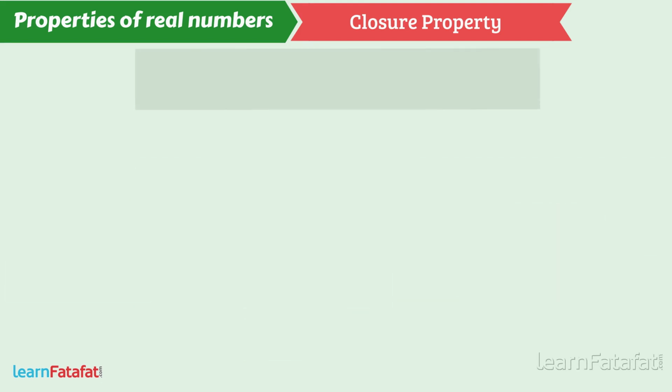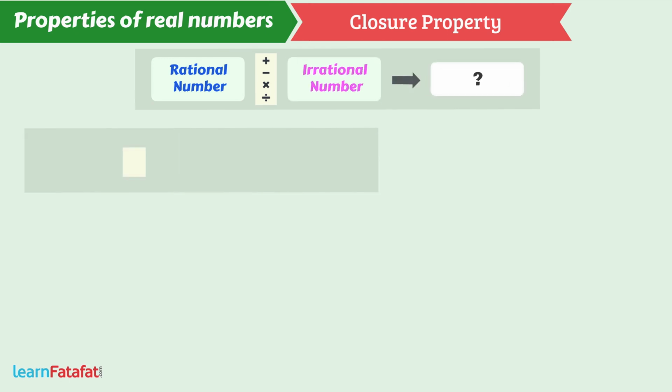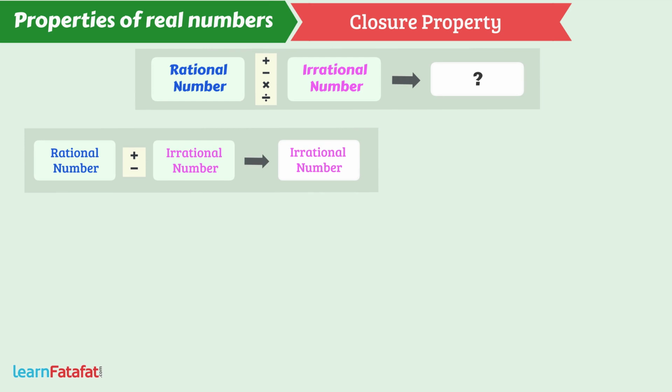When we speak about mathematical operation between one rational number and one irrational number, then we observe the following facts. The addition or subtraction of a rational number and an irrational number is irrational. For example, 0 plus minus root 2 is equal to plus minus root 2, an irrational number.